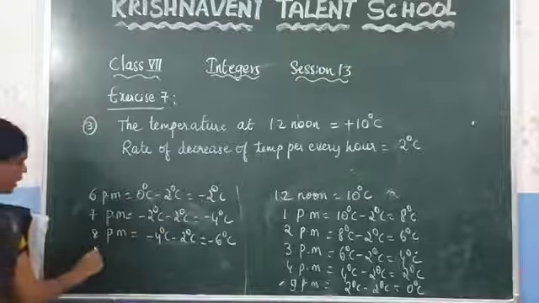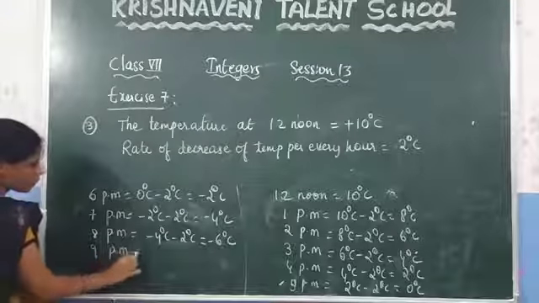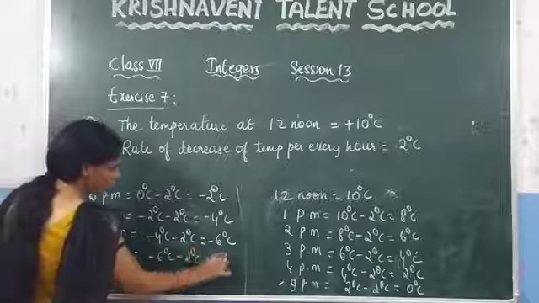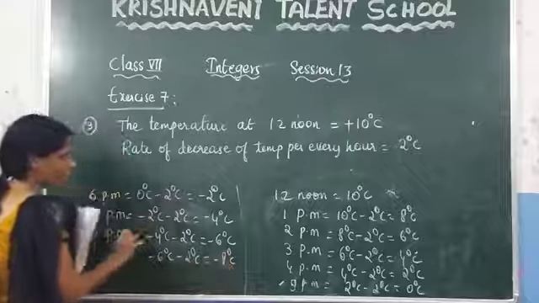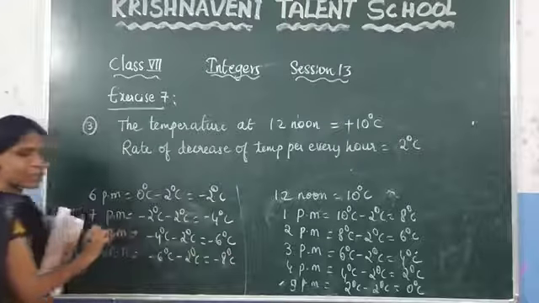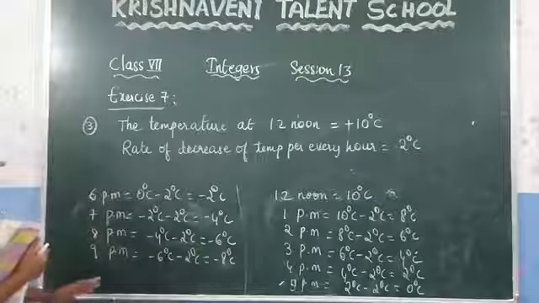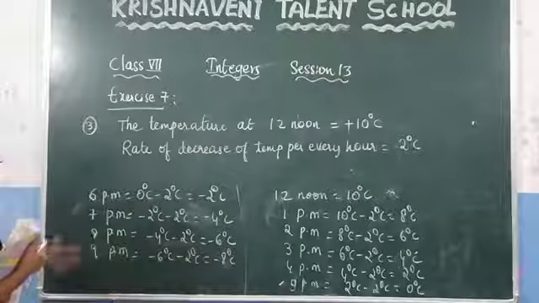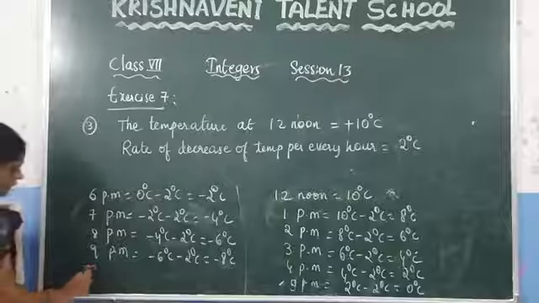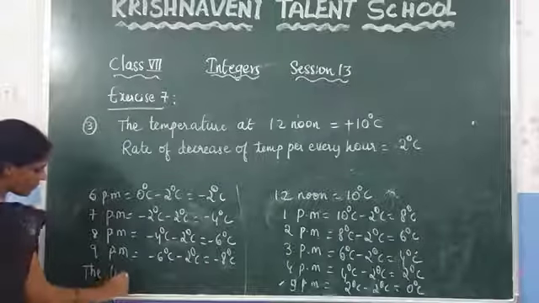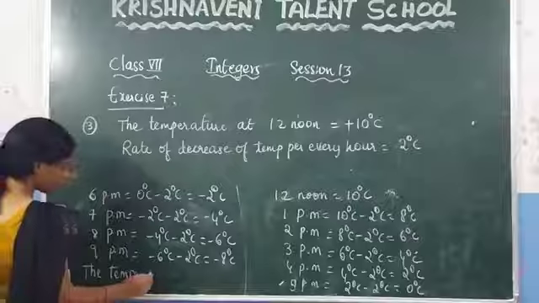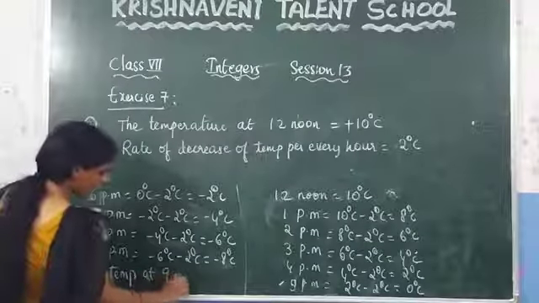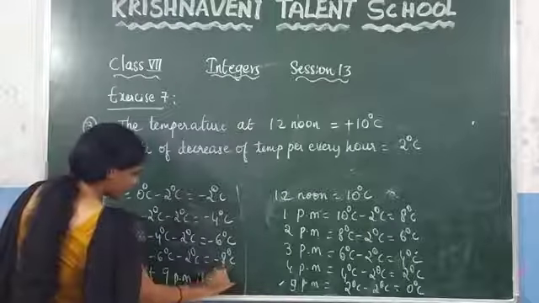So now 9 p.m., what will be the temperature? Minus 6 degrees centigrade minus 2 degrees centigrade, which is minus 8 degrees centigrade. At last we got minus 8 degrees centigrade. At which time are we getting the temperature minus 8 degrees centigrade? Which is nothing but 9 p.m. So you have to write here: the temperature at 9 p.m. is minus 8 degrees centigrade.